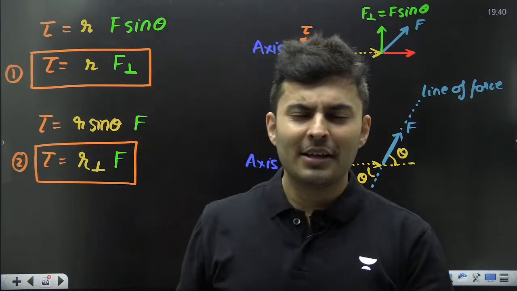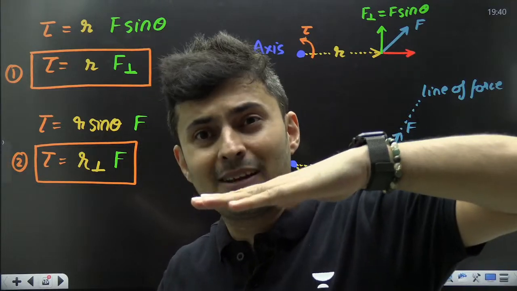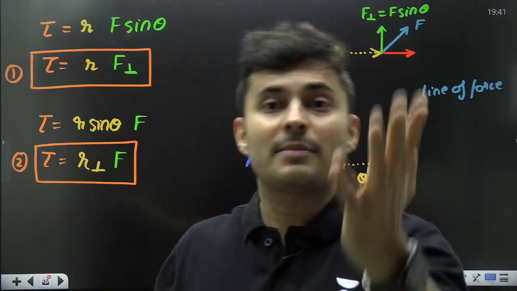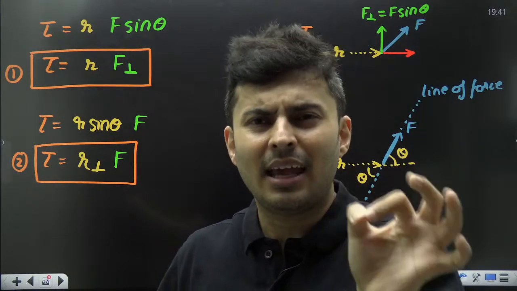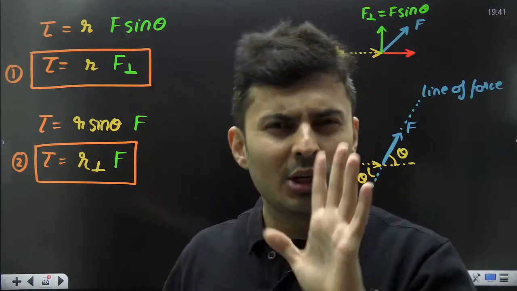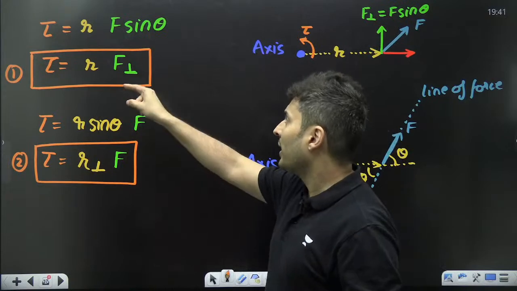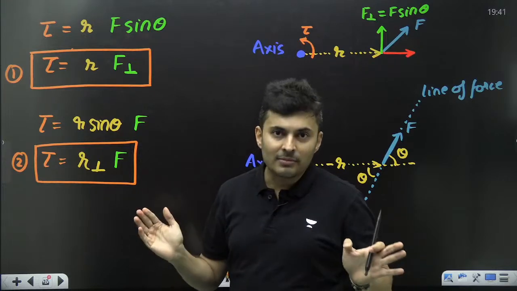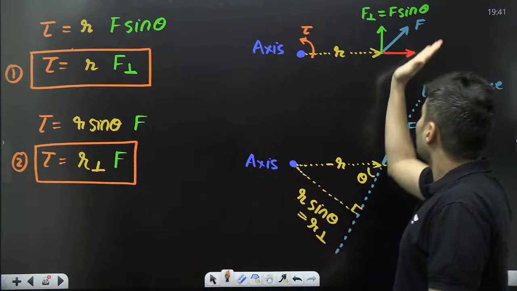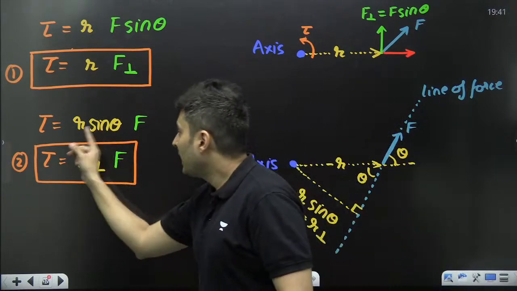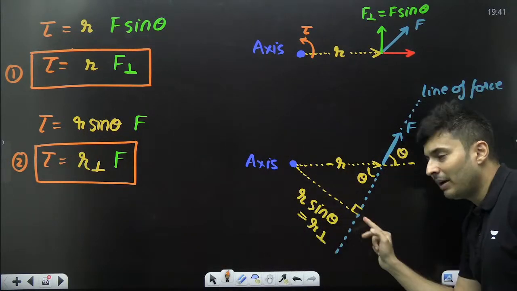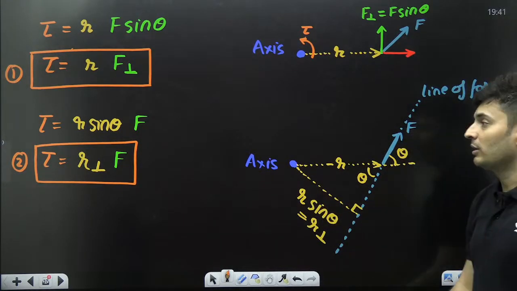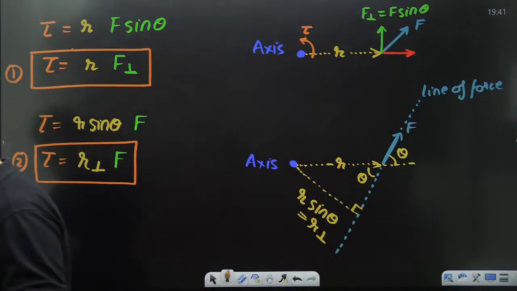Like while measuring work, it was force in the direction of displacement into displacement, or force into displacement in the direction of the force. One and the same thing. F into S cos theta or F cos theta into S will get the same answer. Same way, torque is R into F sine theta or R sine theta into F. One and the same thing. When I write F sine theta, it means the perpendicular component of the force. When I write R sine theta, it means the perpendicular distance on the line of the force. That's all. One and the same thing.